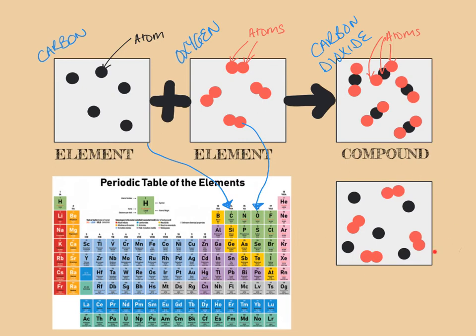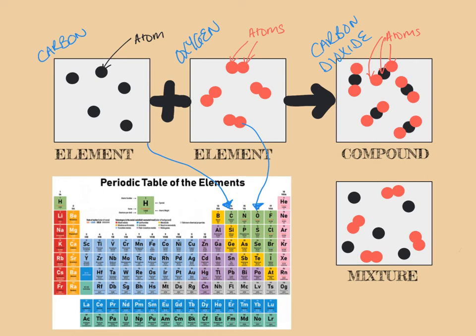This is the sort of substance where I could pull all of the oxygen particles out and I could pull all of the carbon particles out and I could separate them. I couldn't do that with a compound because they're chemically joined together, but I can do that here because this is a mixture. So a mixture is made up of different elements or compounds that are not chemically joined together. Okay, so mixtures and compounds get confused sometimes. This one's chemically joined together, this one isn't.